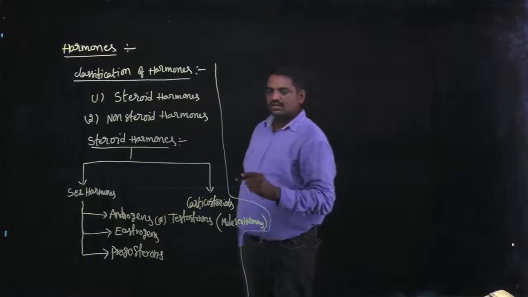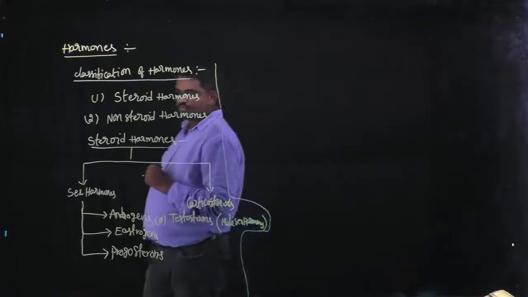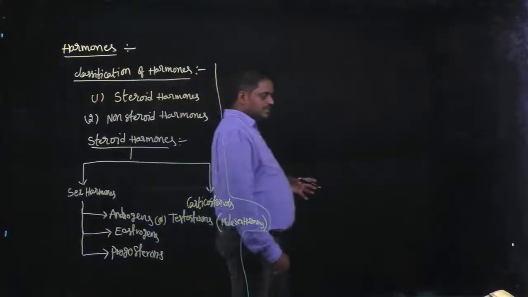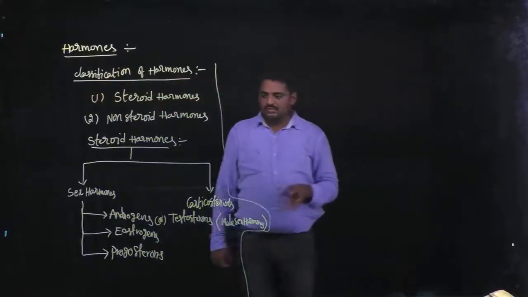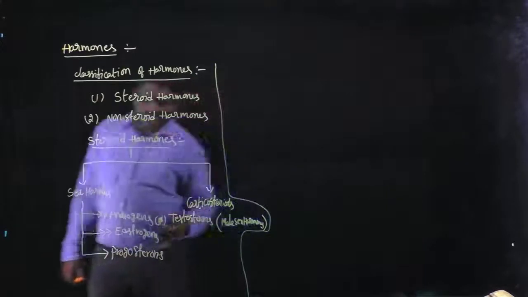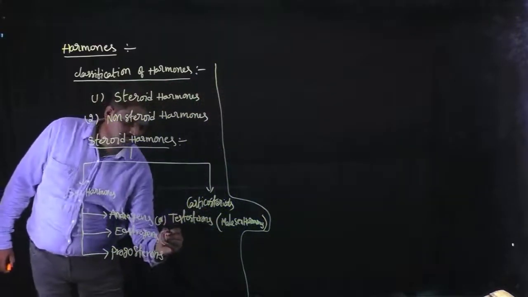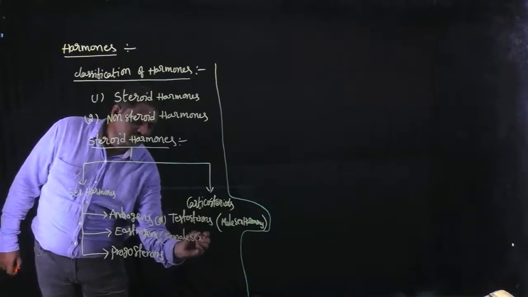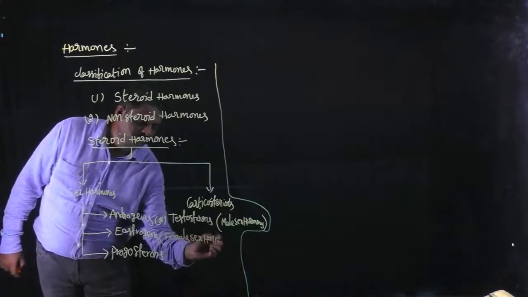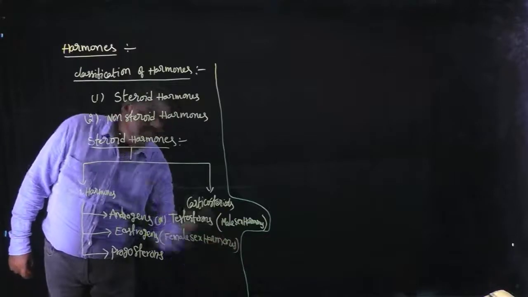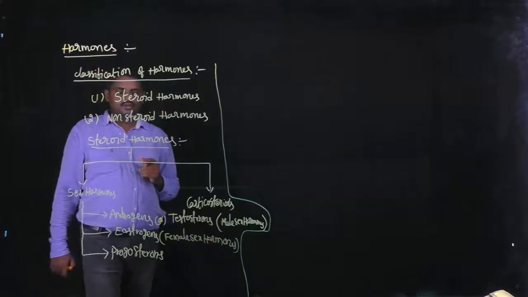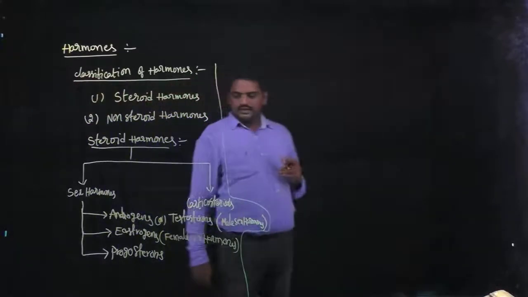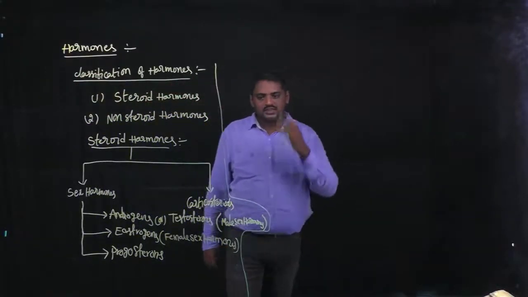And next one, estrogen. This is also an example of sex hormones, but this is a female sex hormone. Estrogen is a female sex hormone. Testosterone is a male sex hormone.